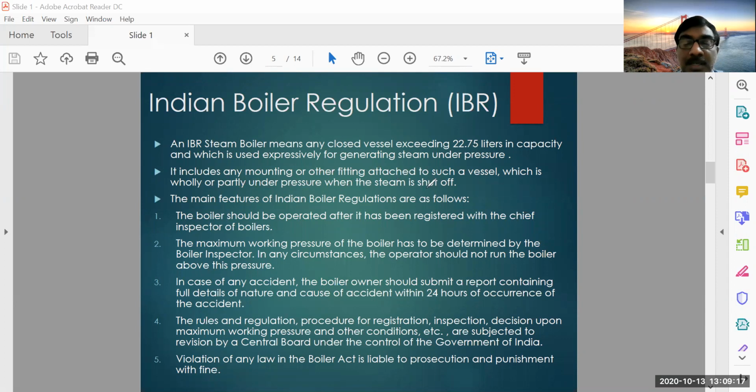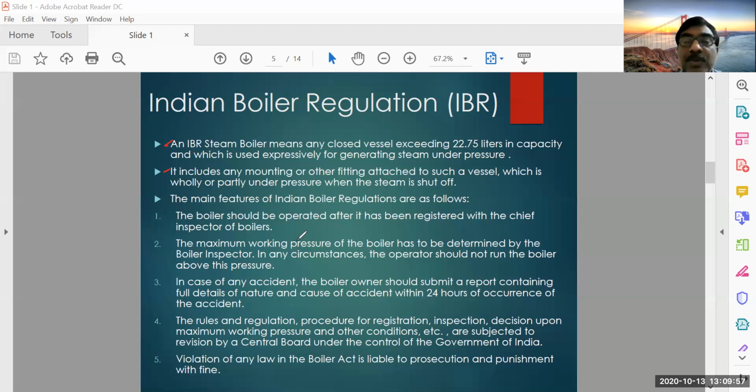That means if you are not using the vessel for supplying steam, the purpose is completed. Let us say your task is completed, then you are closing the steam valve, you are closing the steam supply. Still there will be some steam in the boiler, and so the vessel will be under pressure, either wholly or partly, and it is having so many mountings. So these are some important features of a boiler as per IBR.